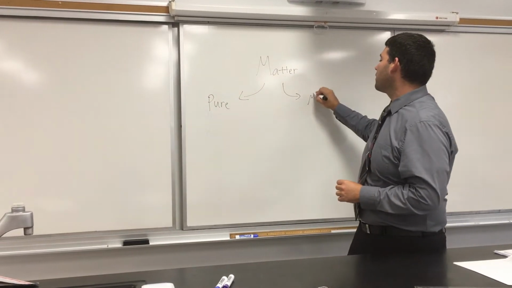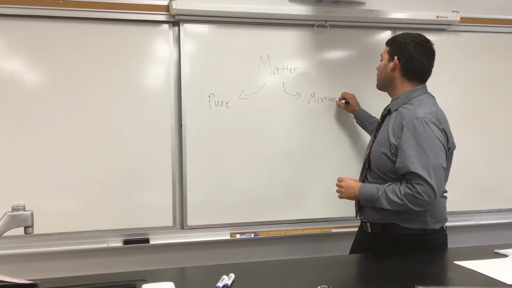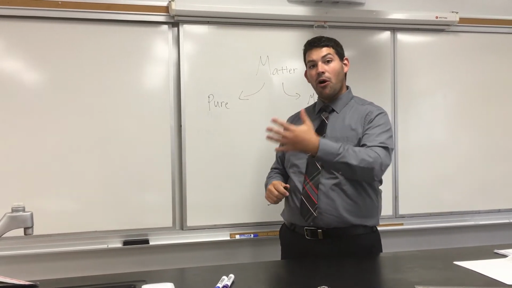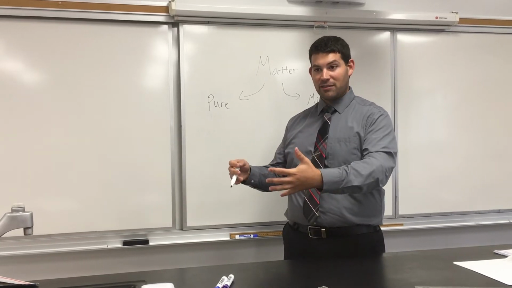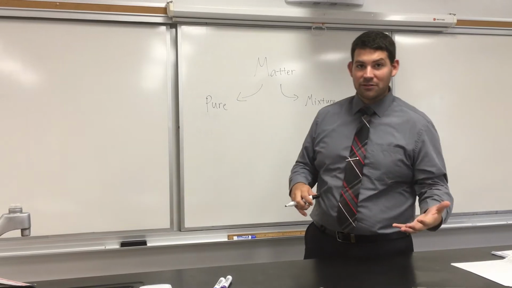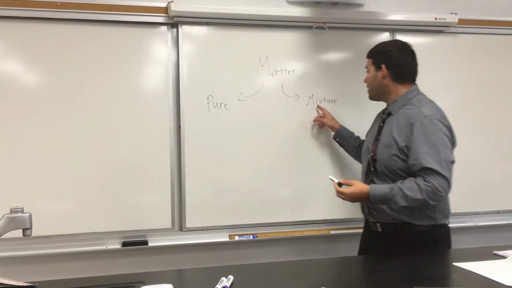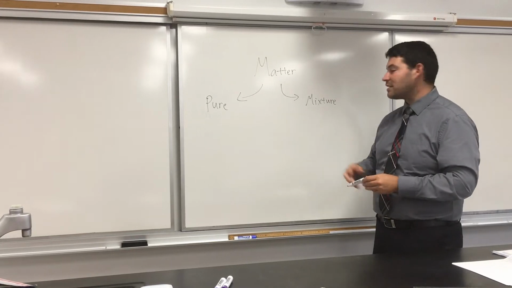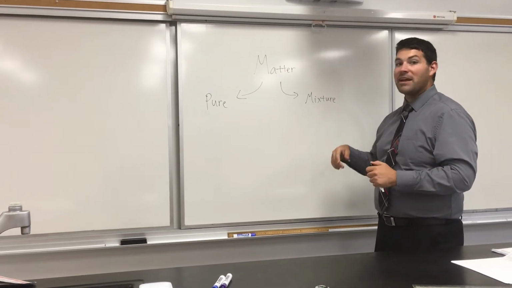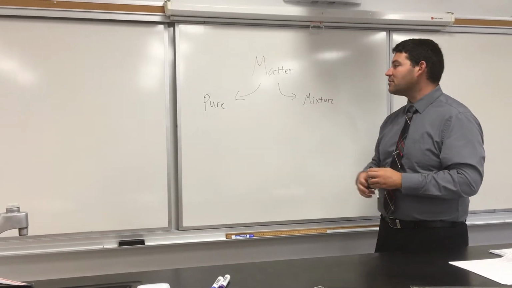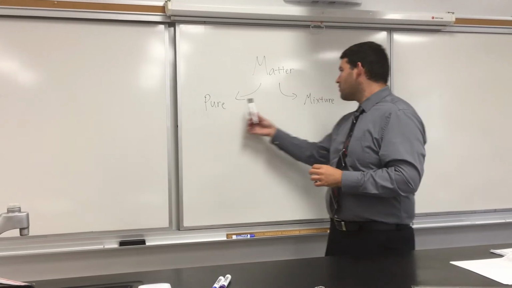or it's a mixture. All right, we just did a quiz. We looked at those element names and symbols. All of the elements, they are pure, right? There's nothing else going on there. And any chemical compound is also pure. But then a mixture is when we have two or more pure things mixed together. Examples of mixtures would be the sand at the beach, or mud, or pond water, stuff like that. So we have pure substances, we have mixtures.